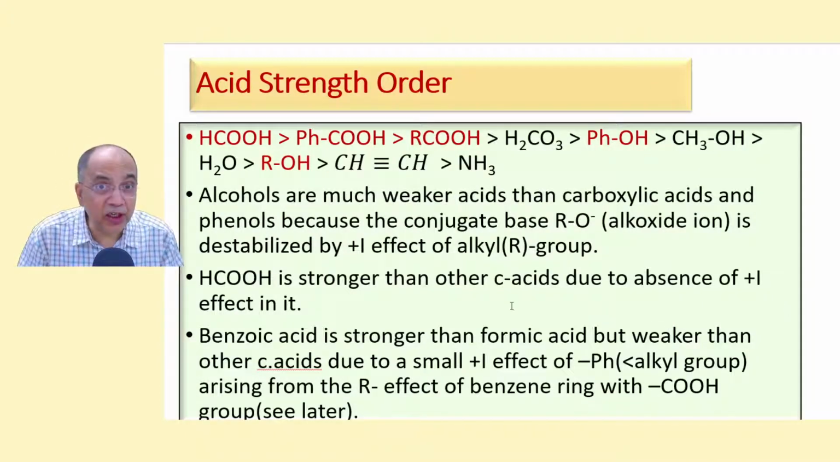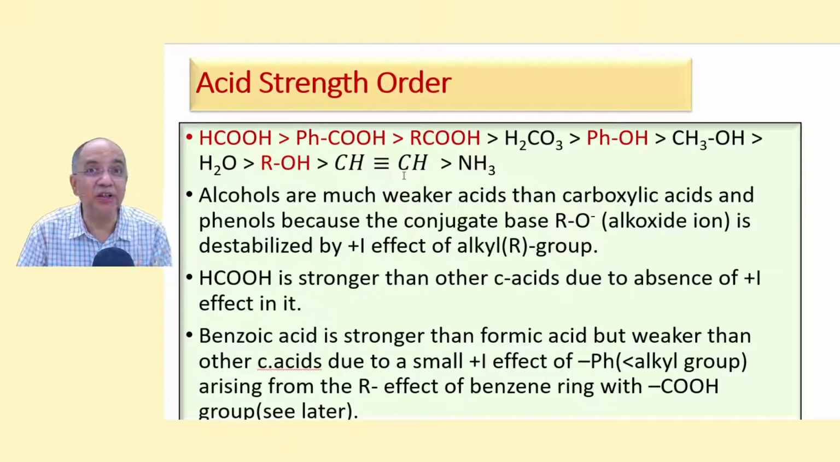Now, you already know the acid strength is in this order. Carboxylic acid is stronger than phenol. In between phenol and carboxylic acid comes carbonic acid, and in between formic acid and any other aliphatic carboxylic acid comes the aromatic carboxylic acid, that is benzoic acid. After phenol comes water, then any other alcohol. Of course, methanol is an exception, which is a little stronger than water.